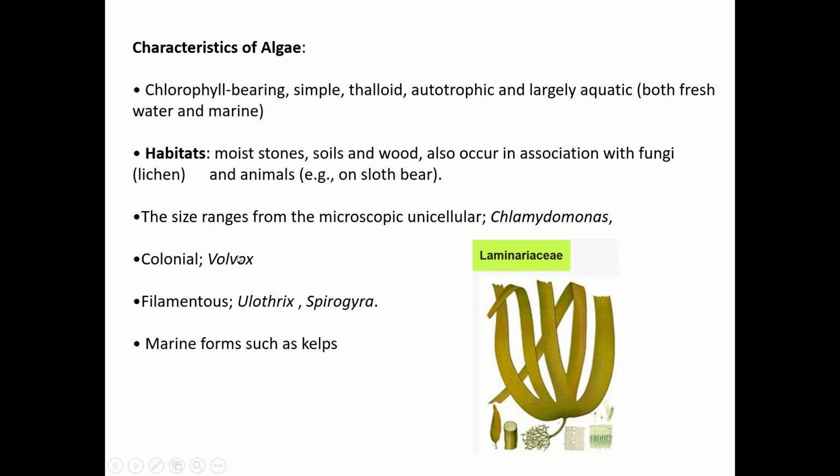The size ranges from microscopic unicellular, such as Chlamydomonas, to multicellular organisms. Microscopic or unicellular, an example is Chlamydomonas. Then colonial, so they are also found in colonies such as Volvox. Then filamentous, such as Ulothrix, Spirogyra, and marine forms such as kelp. They belong to Laminariaceae. Now this kelp is the largest algae.